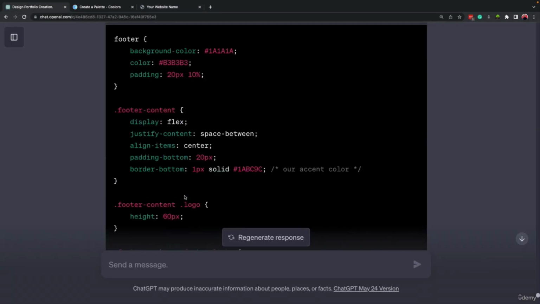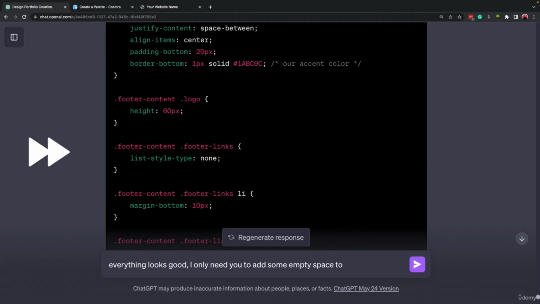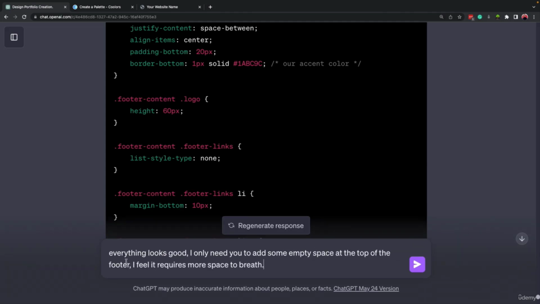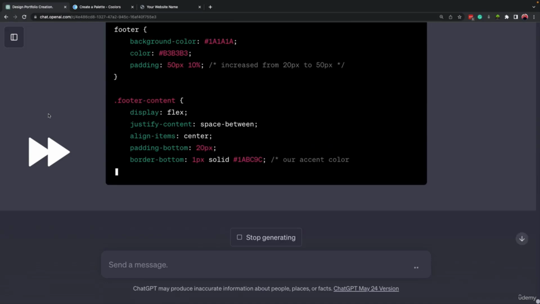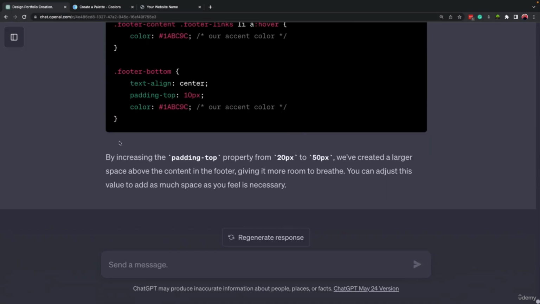So I'm gonna come here and say, I wrote down everything looks good, I only need you to add some empty space at the top of the footer. I feel it requires more space to breathe. All right, it made the changes, and if you pay attention here, it mentioned how it added the empty space by increasing the padding-top property from 20 pixel to 50 pixel. Okay, we have created a larger space above the content in the footer.